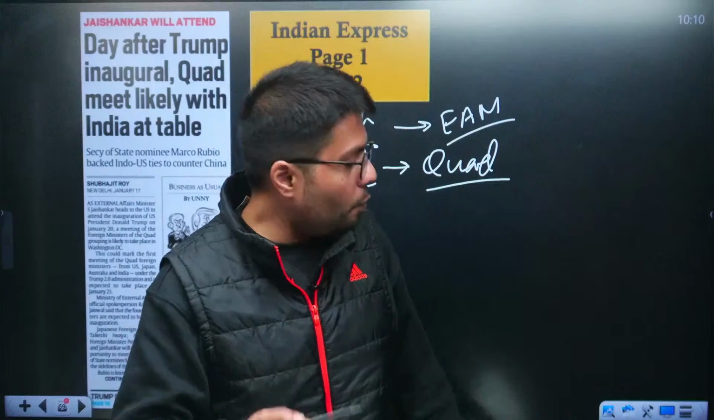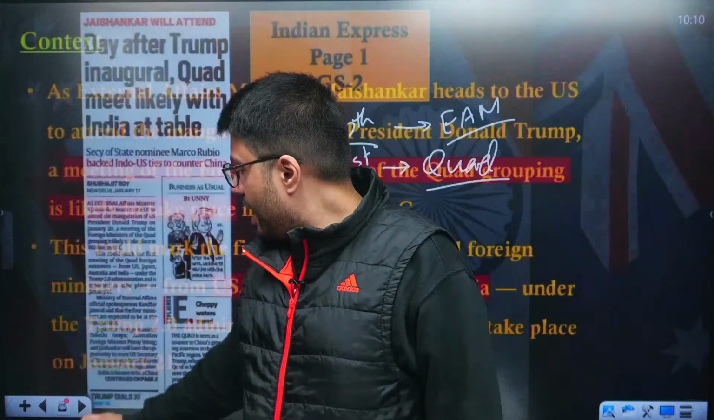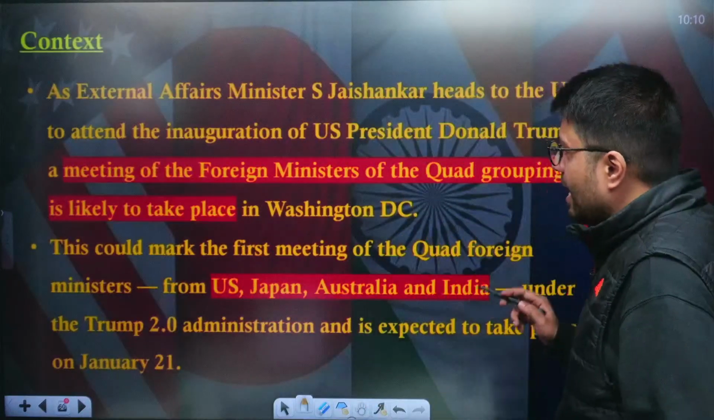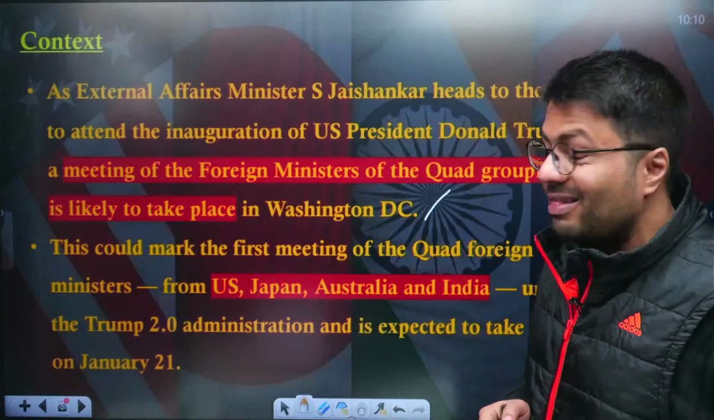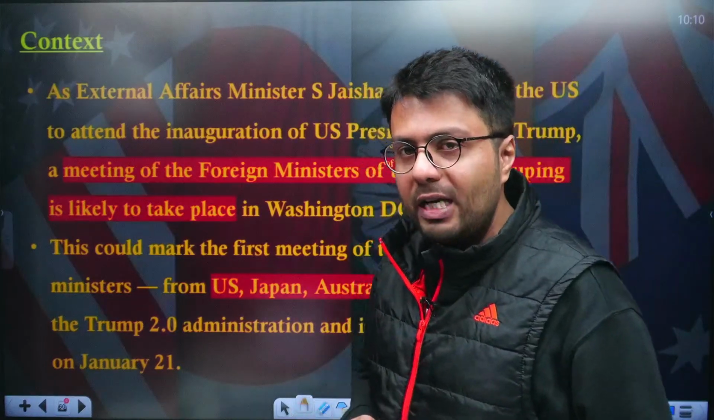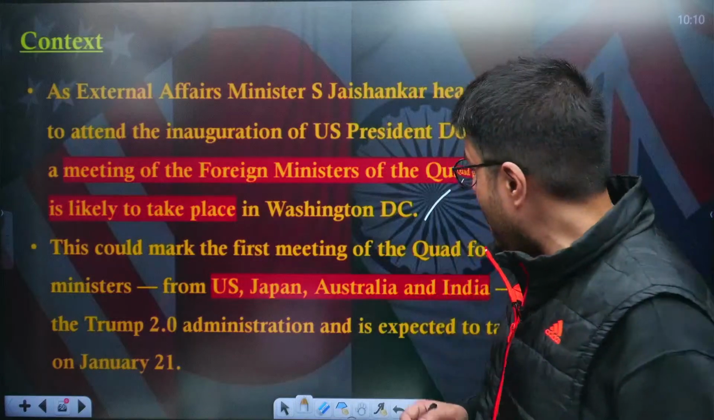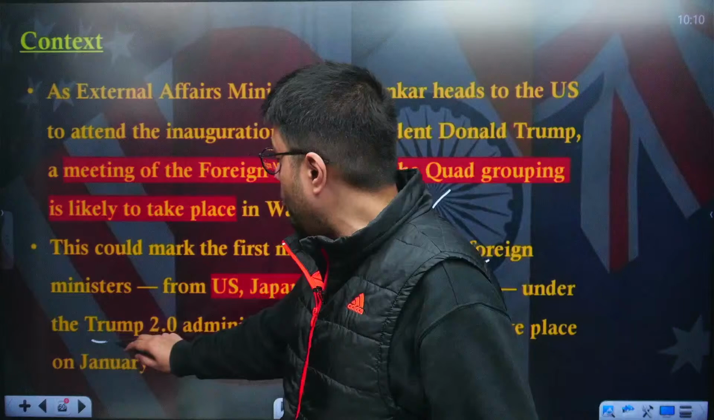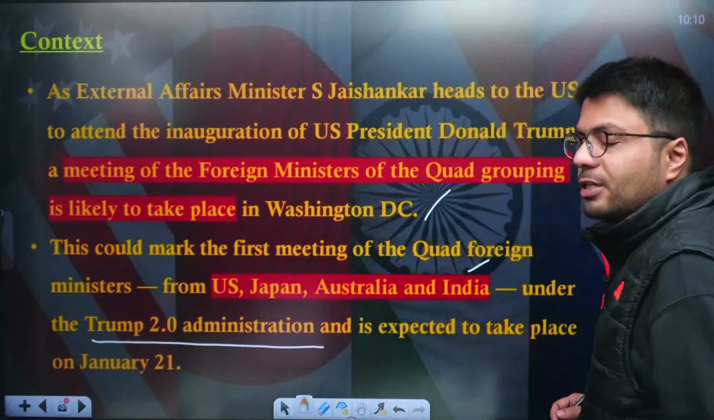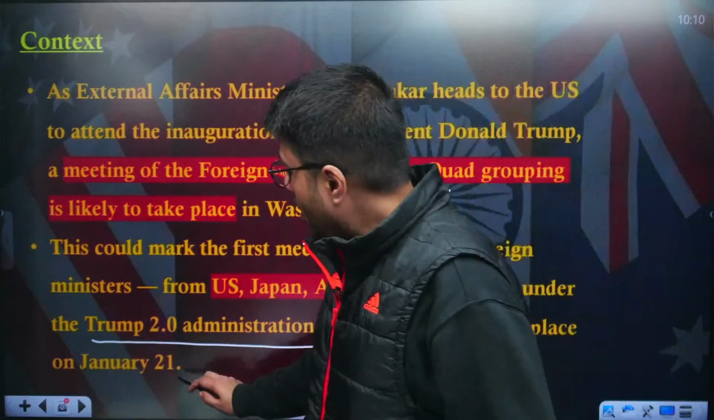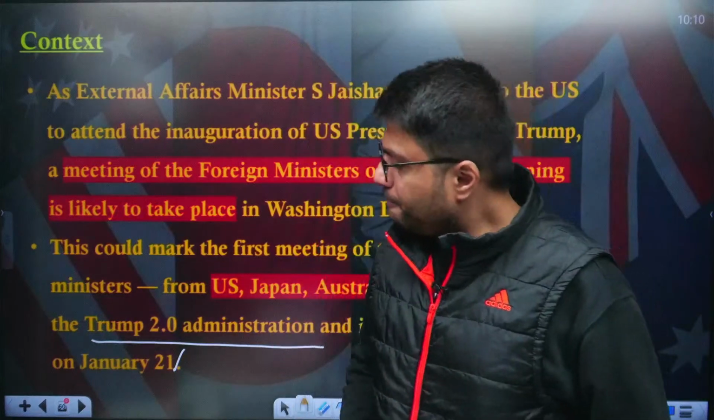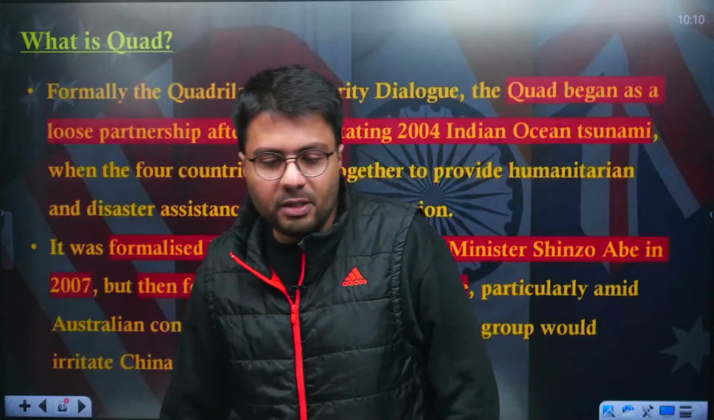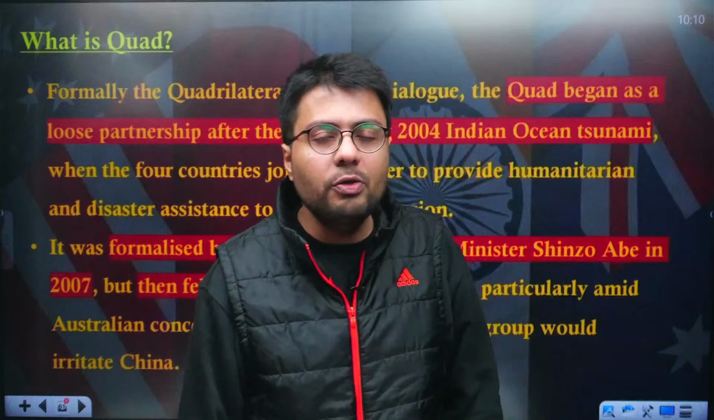Now we'll discuss what this Quad grouping is. As I told you, this is likely to take place in Washington DC, and this Quad grouping consists of 4 countries: the United States, Australia, Japan as well as India. This will be the first meeting under the Trump 2.0 administration, which is expected to take place on which date? On January the 21st. So in this regard, let us try to understand what this grouping Quad actually is.